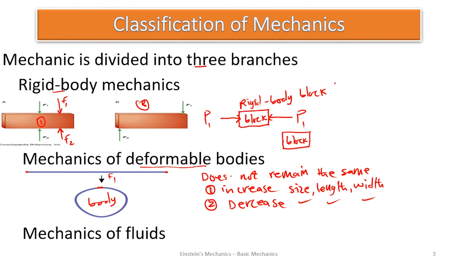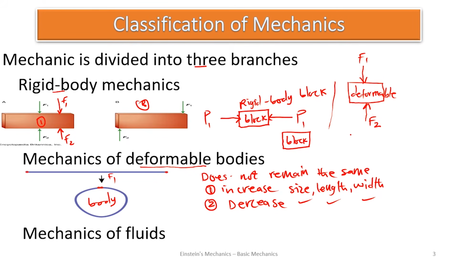The same thing can apply here. If I have this body and I apply a compressive force here, let's say F1, and I'm trying to compress this body, F2. If this body is deformable, then after the application of these two forces, the body will not look exactly the same.